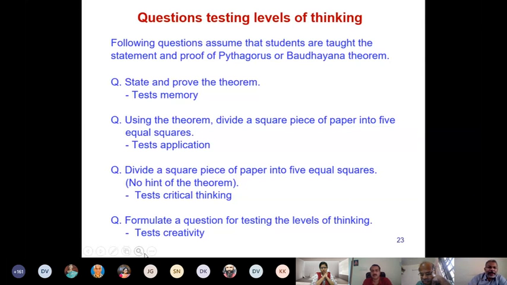So I have just put the levels of thinking against these questions in this slide. Previous slide had only the questions. Now here you can see that state and prove the theorem, it tests memory. Using the theorem, divide a square piece of paper into 5 equal squares, tests application. Divide a square piece of paper into 5 equal squares, no hint of the theorem, tests critical thinking. And formulate a question for testing levels of thinking, it tests creativity. Okay.